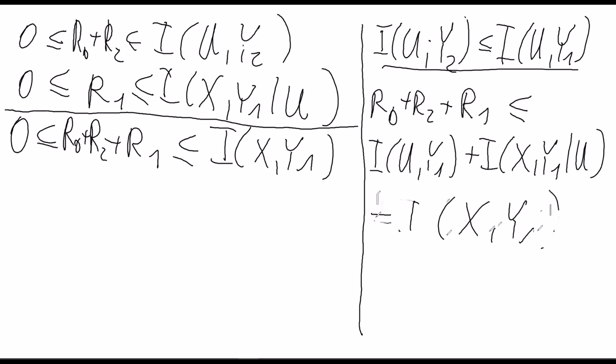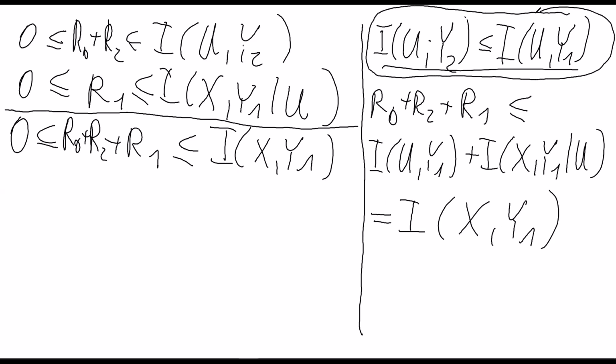Therefore, you see, together with this property of the degraded broadcast channel, the third property follows. That means the rate region we have for the degraded broadcast channel with superposition coding is just this one here.